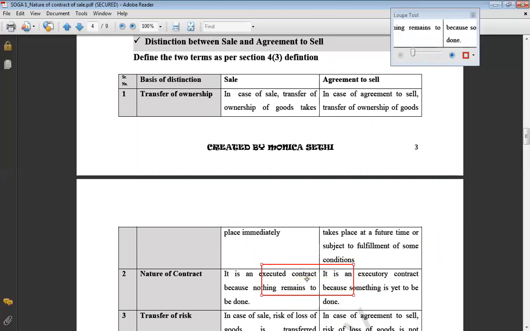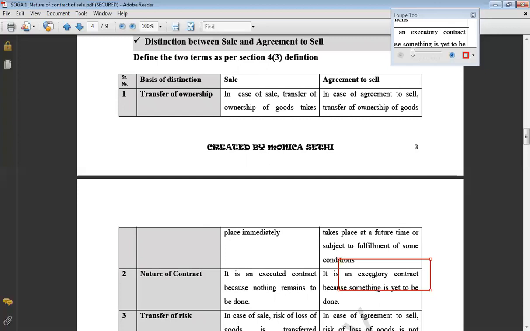Next is nature of contract. Now, if you remember, in the Indian Contract Act, first chapter, classification of contract, you have done certain types of contract. One classification was according to performance, and that was executed and executory contract. Executed is where the performance of promises has been done by both the parties, and executory is where the performance of the contract is pending either from both the parties' side, or one party has done their promise and the other party is yet to perform their part.